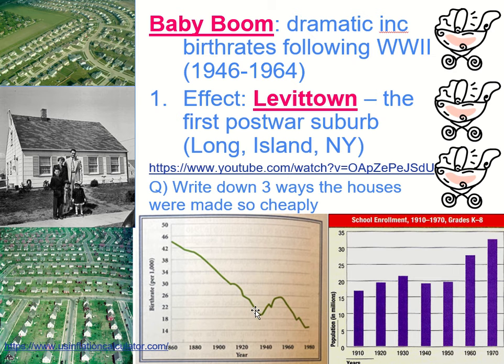Right? Now, with all of those people that are going to be having kids, we need to have new places to live. So we're going to create these new suburbs. These are modern suburbs like you guys might be living in right now, right? And our very first suburb was called Levittown, and it is going to be in Long Island, New York. Right? Again, take a pause right now, all right, and click on the video that is in the link below that's called Levittown, right? And this is going to have a video from that time period of them building these houses and telling you how much the houses cost.